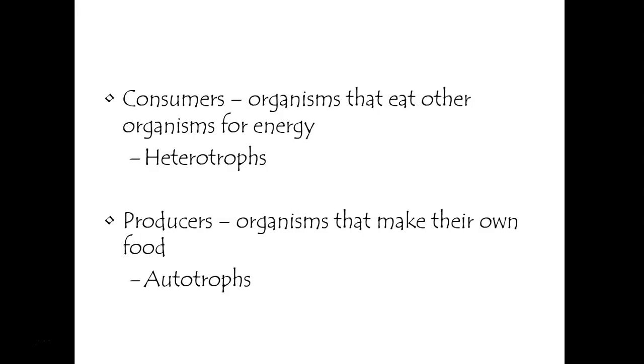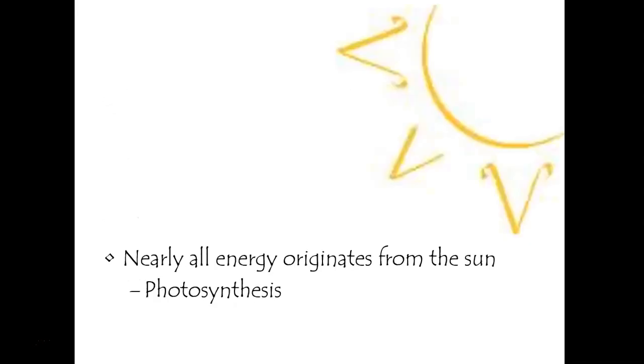Where did that energy originally come from? That's a good question. It came from the sun. Nearly all energy originates from the sun. But that's kind of like, well, why does that happen? Because of something nifty that we learned about last semester, photosynthesis. Due to photosynthesis, autotrophs, like plants, hint, hint, they can photosynthesize and they can make their own food.